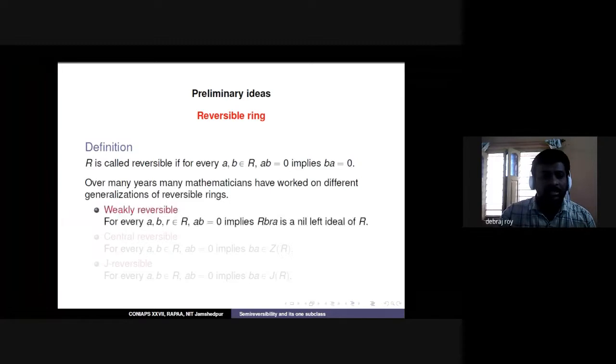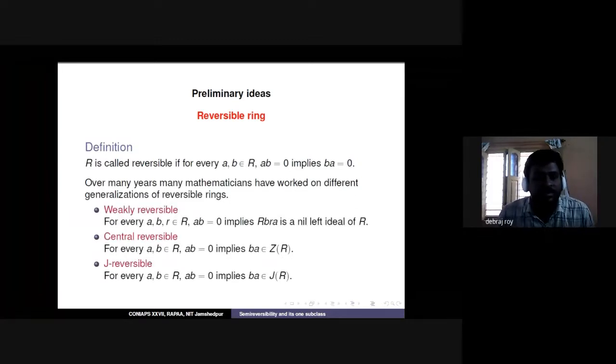And obviously there are some existing generalized classes of reversible rings. One is called weakly reversible, with the following definition: for any two elements a, b in R, ab = 0 implies RbRa is a nil left ideal. Nil left ideal means RbRa is a left ideal and every element of this ideal is nilpotent. There is also central reversible, which means ab = 0 implies ba belongs to Z(R), the center of the ring, the collection of all elements which commute with every other element of R. And J-reversible means ab = 0 implies ba is an element of the Jacobson radical of the ring.